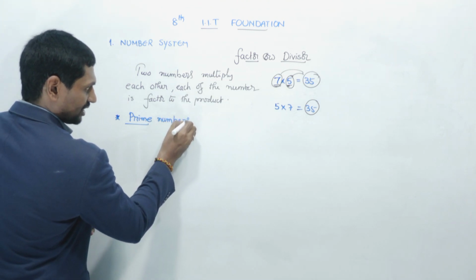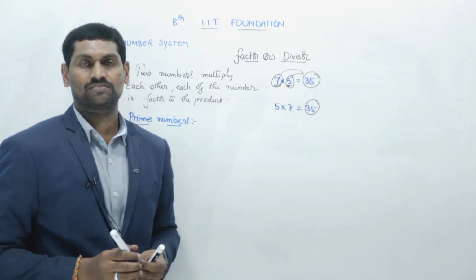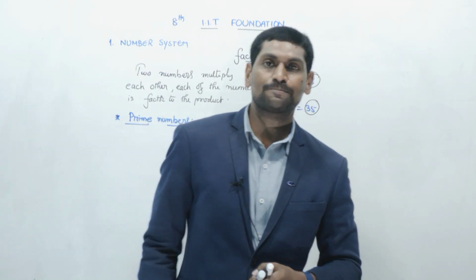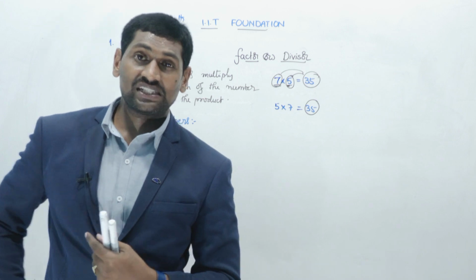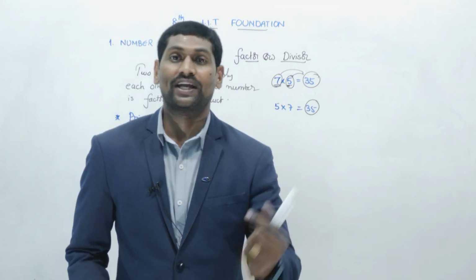Now coming to prime numbers, because the prime numbers are defined by using the factor concept only. So simply, what is a prime number? A prime number is nothing but a number having exactly two factors.